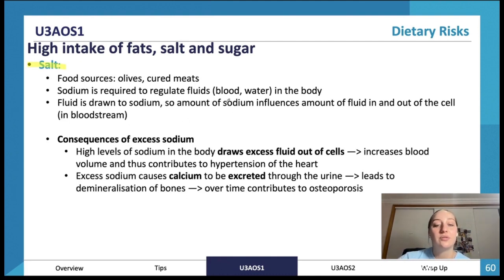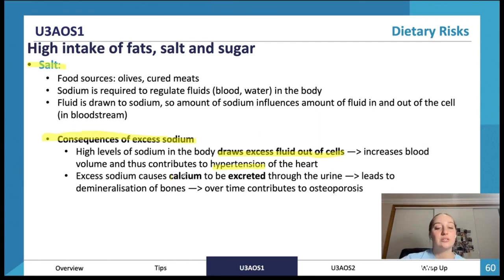Fluid is drawn to sodium, so the amount of sodium influences the amount of fluid in and out of cells in the bloodstream. Basically salt's really good for the body, but we shouldn't have too much. If we have too much sodium, this causes the body to draw excess fluid out of cells, which increases our blood volume and thus contributes to hypertension or high blood pressure of the heart.